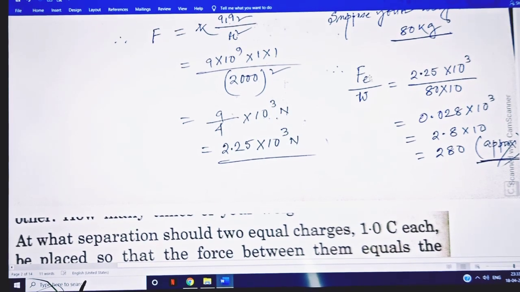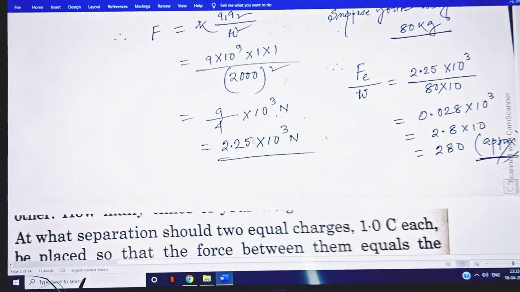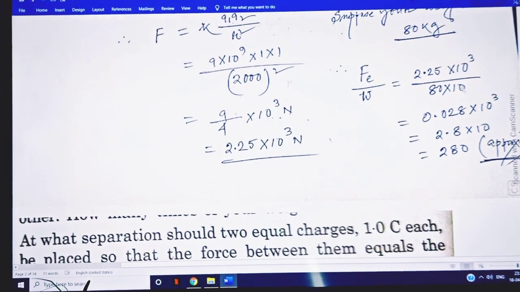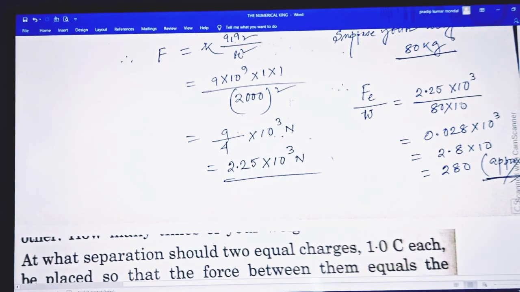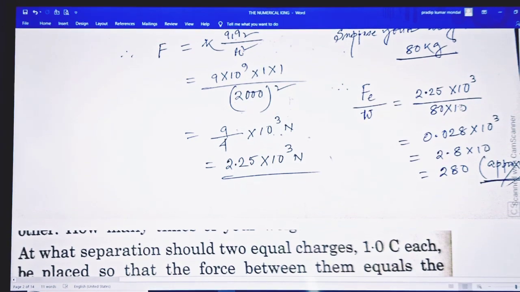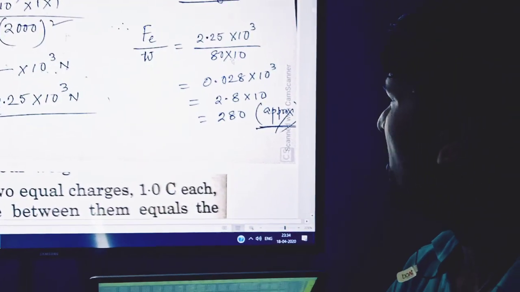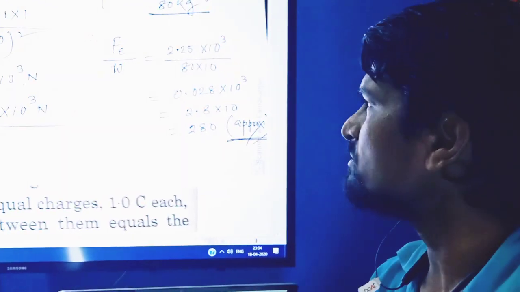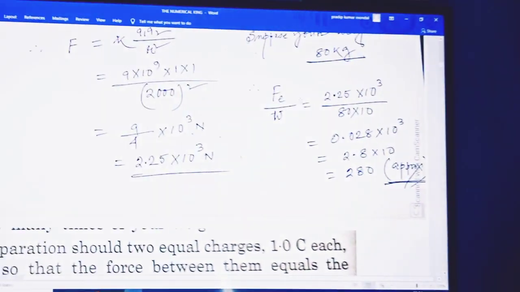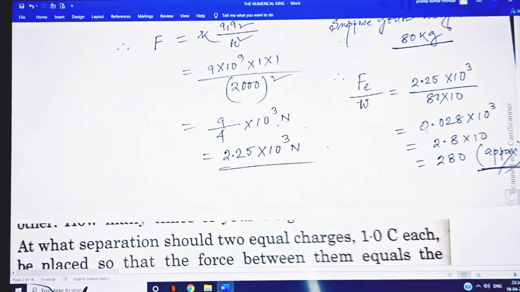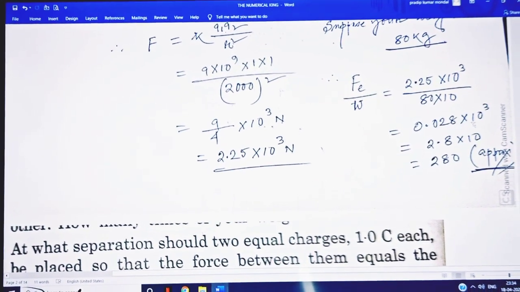Okay, so Fe equals 2.25 into 10 to the power 3 divided by your own weight, and you have to substitute the value of g, that is 9.8. You have to take the average value of this, or you can take 10, that is 80 into 10. So Fe equals 2.25 into 10 to the 3 divided by your own weight. This gives a result 0.028 into 10 to the 3.